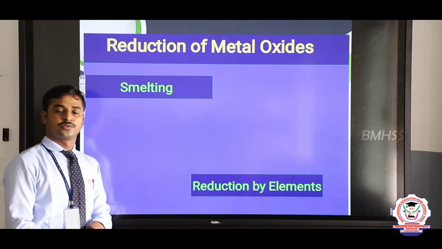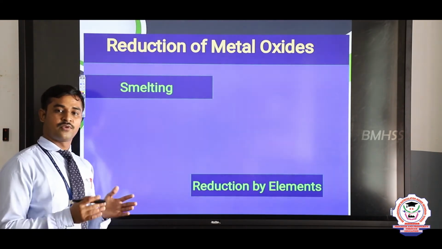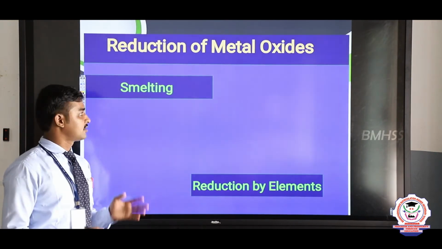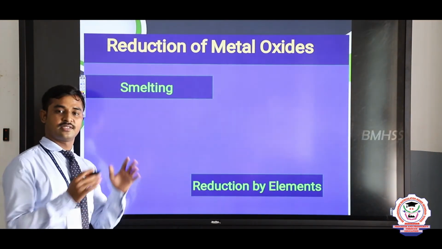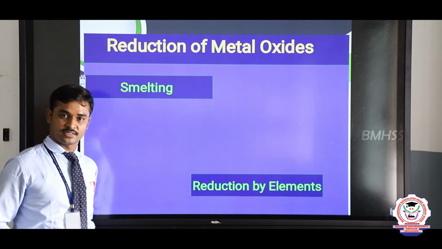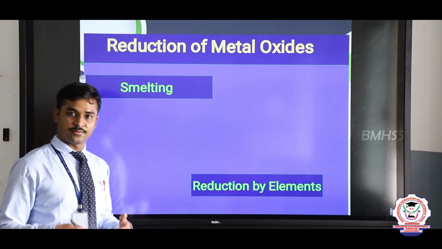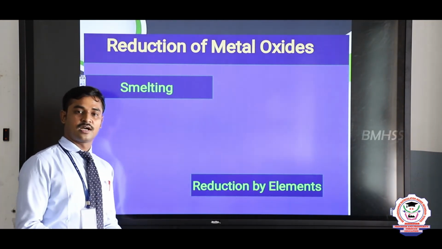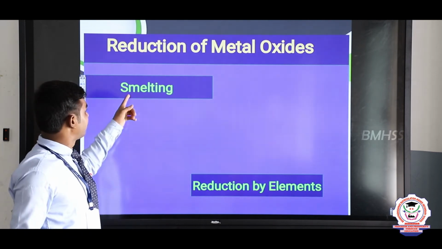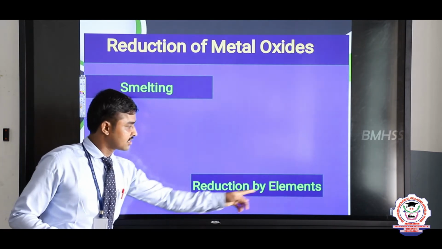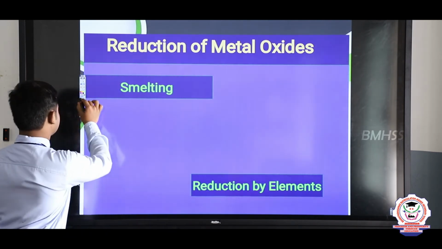Let us see, how do we form the metal oxide? That concept can be explained by the calcination and roasting process. Now, we will get a metal from the metal oxide. How can we collect the metal? By the process of smelting or reduction by elements. First we see smelting.